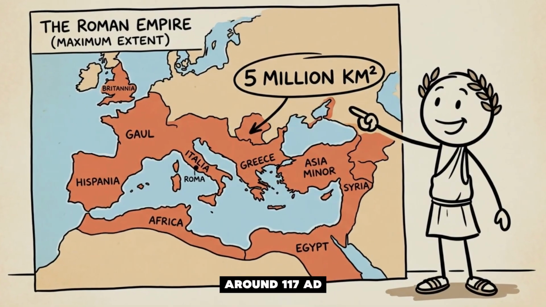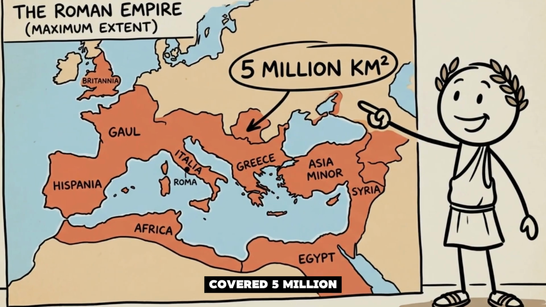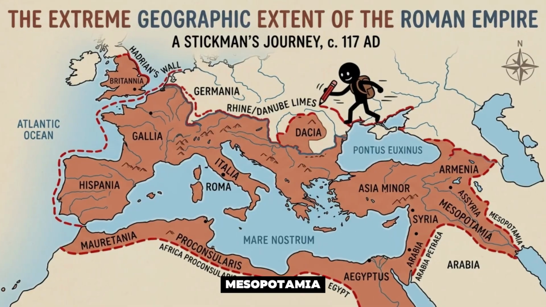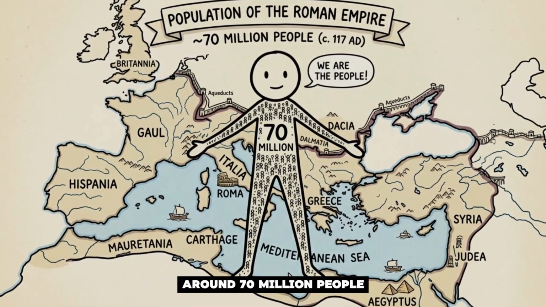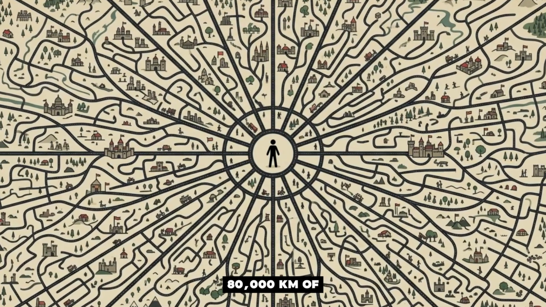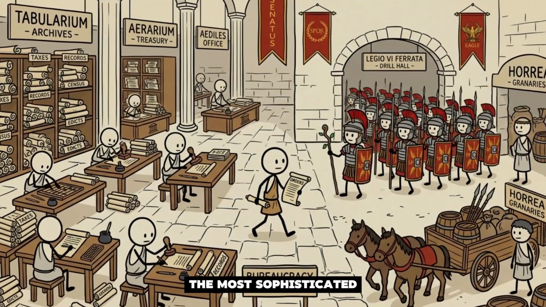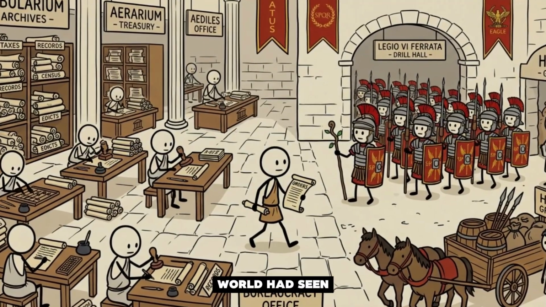At its peak around 117 AD, the Roman Empire covered 5 million square kilometers, from Scotland to Mesopotamia, from the Sahara to the Rhine, around 70 million people under Roman governance, a network of 80,000 kilometers of roads connecting the empire, the most sophisticated administrative, legal, and military system the ancient world had seen.